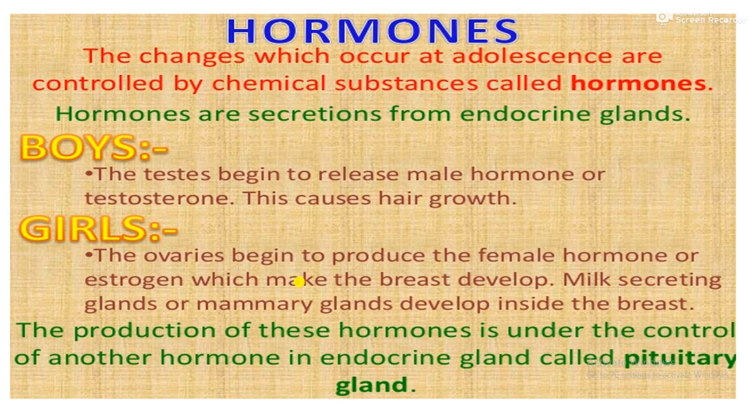The male hormone is produced highly, so the secondary sexual character activities are seen in boys. In girls, the estrogen hormone is highly produced, and that is why the menstruation process happens. Then the milk secreting glands or mammary glands develop inside the breast.